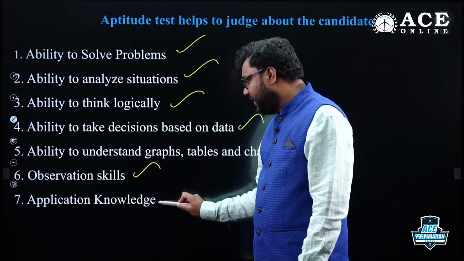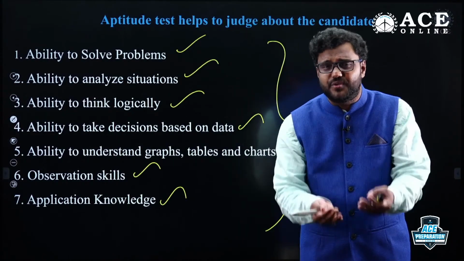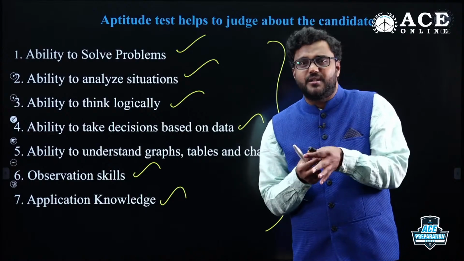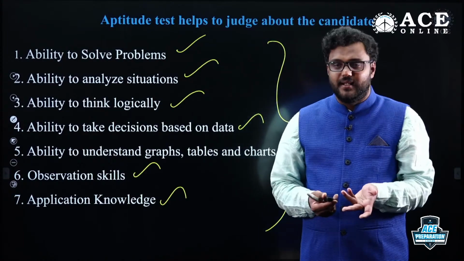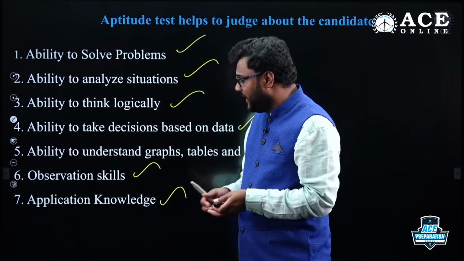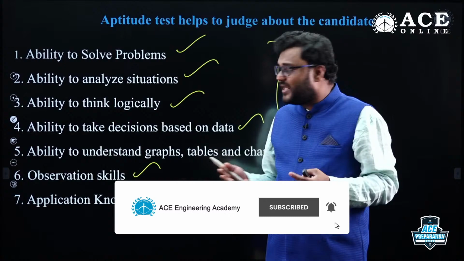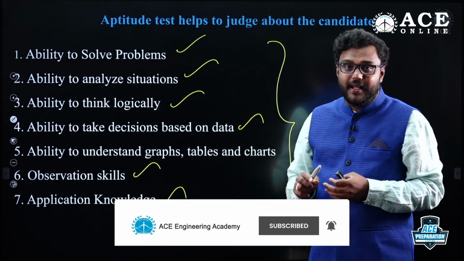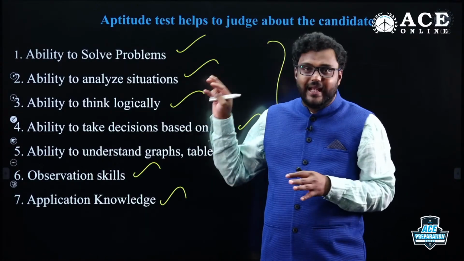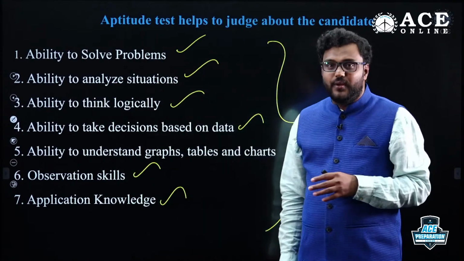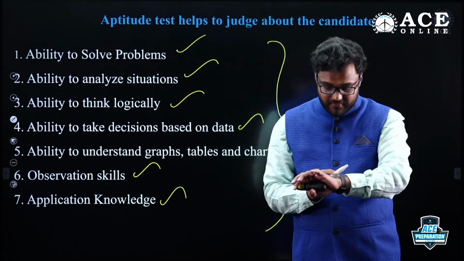Observation skills, application knowledge. As you know, time is distance by speed, time is work by efficiency, but it depends on the situation how you are applying. You know the units place concept for the given question. If they change the numerator, maybe that power and base, how you are applying that. So you learn something, and how you are applying it, that application knowledge you are going to improve. Observation skills, problem solving skills, analytical skills, logical thinking skills, all you are going to upgrade if you are done with this quantum reasoning. This is why a lot of competitive exams are focusing on aptitude tests. All these skills you can improve. Observation skills especially, if you do visual reasoning or spatial aptitude, you are going to learn, my dear friends.